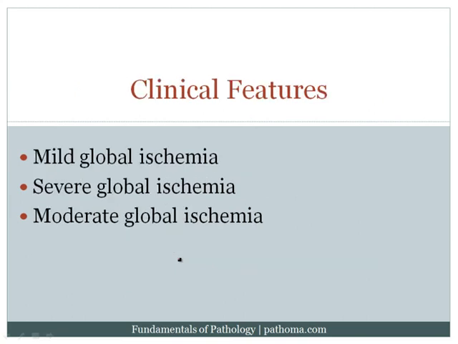Now, the clinical features of global cerebral ischemia depend on the severity of the ischemia, so it can be mild, moderate, or severe. When it's mild, you get transient confusion with a complete recovery. The classic example would be an insulinoma. When patients have an insulinoma, the blood sugar goes down, they get confusion, you give them back glucose, and the confusion resolves. So that's an example of mild global ischemia. In severe global ischemia, you get diffuse necrosis of the brain due to the ischemia, and the patient probably wouldn't survive. However, if they did survive, they'd go on to a vegetative state.